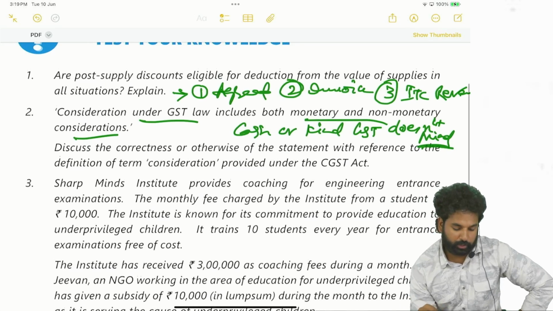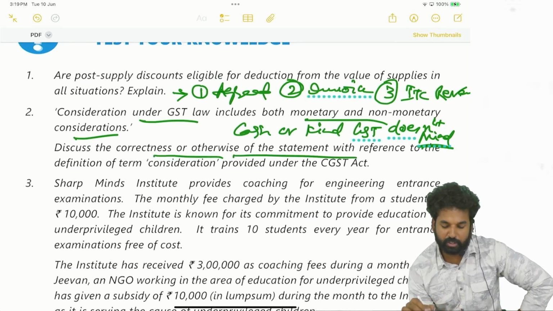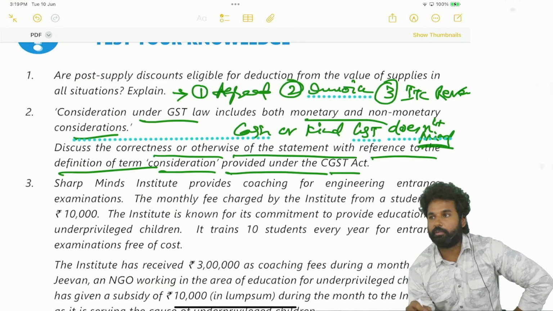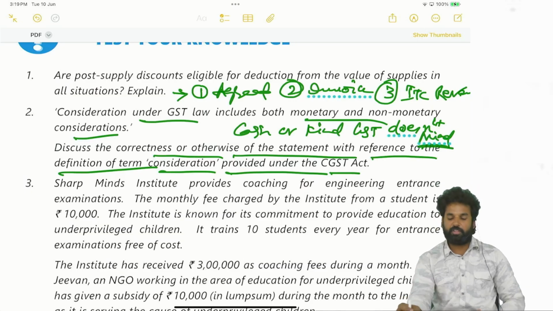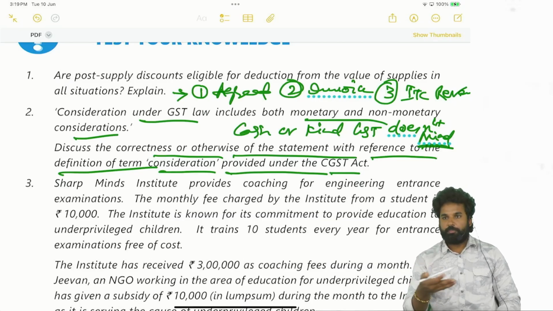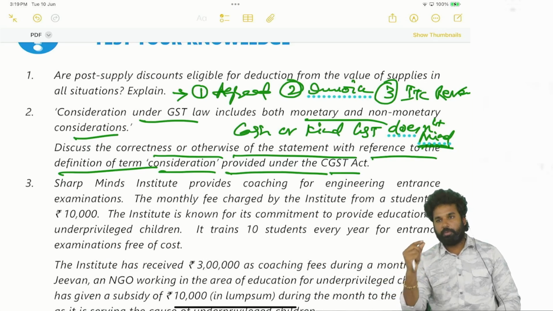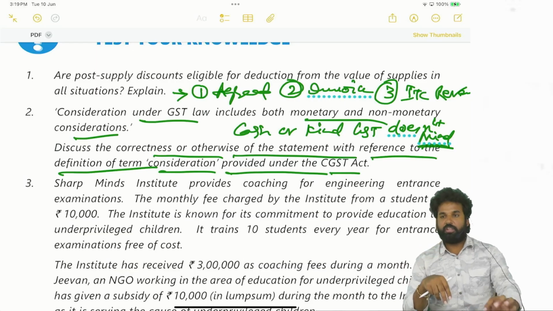Okay, right. So discuss the correctness or otherwise of the statement with reference to the definition of the term consideration provided under the CGST Act. So consideration, we have a definition, right? To do one act, or forbearance to do an act, all will come under the consideration definition. So if any deposit is made and the deposit is applied as a consideration, then only it will be called a consideration. So likewise, we have seen the definition of consideration.